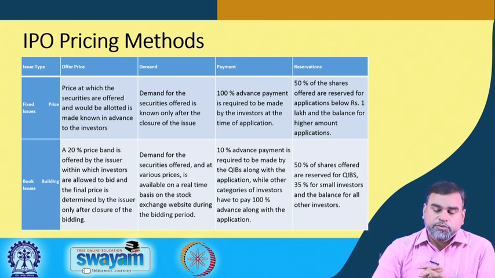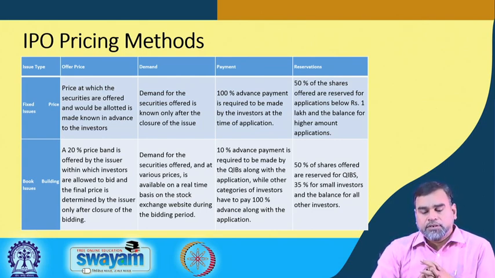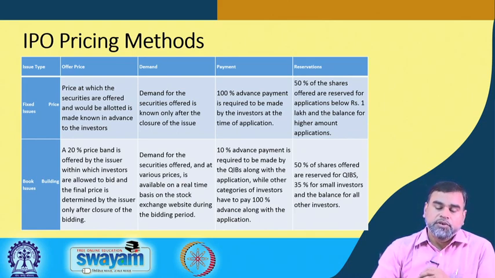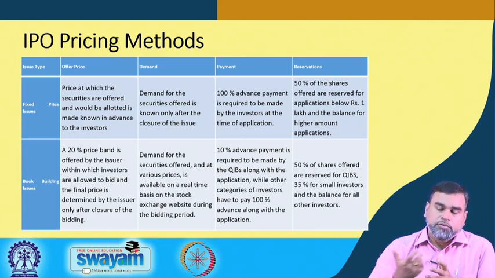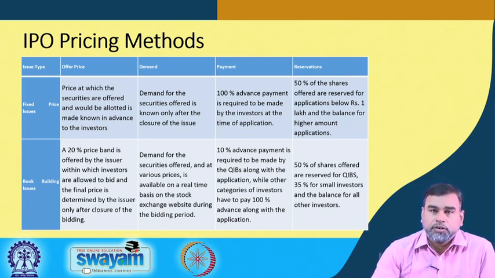In terms of reservations, 50% is reserved for the QIBs, 35% for small investors, and the balance is for the other investors. That means 85% is reserved: 50% for QIBs, qualified institutional buyers, and 35% for the small investors who are investing less than 1 lakh rupees. The rest of the money will be offered to the other type of investors, who are neither qualified institutional buyers nor small investors. So, only 15% is reserved for them for investment.